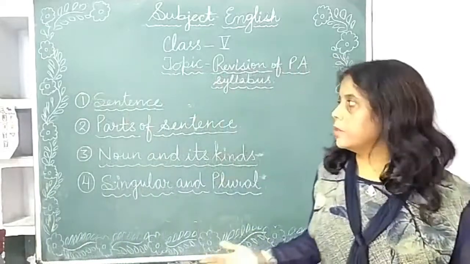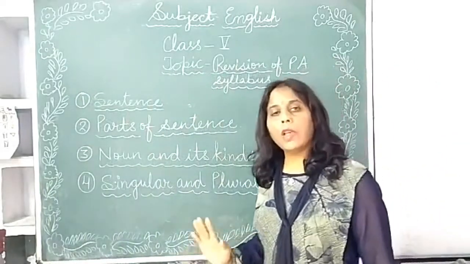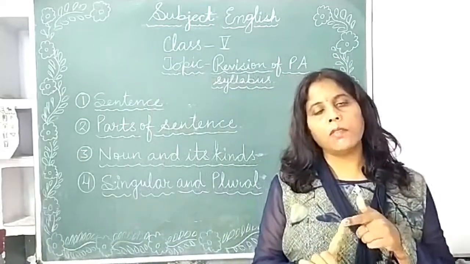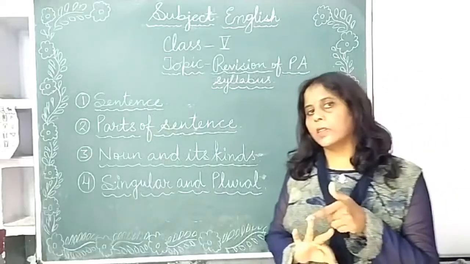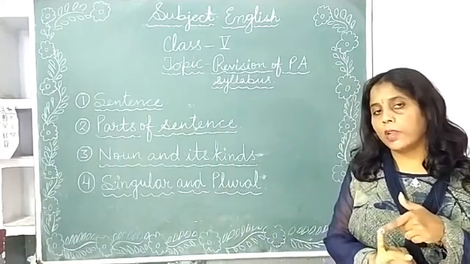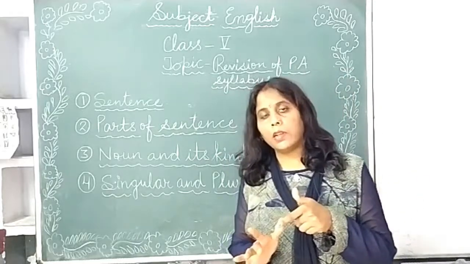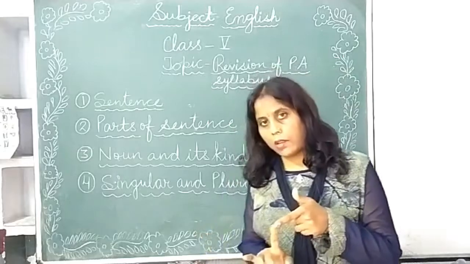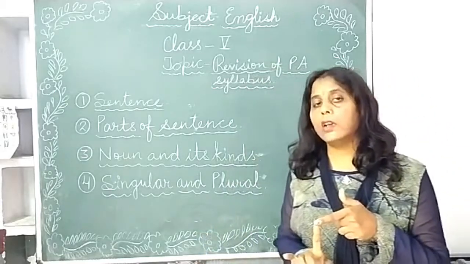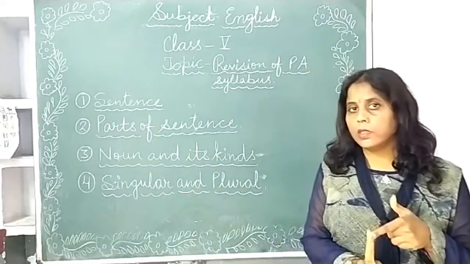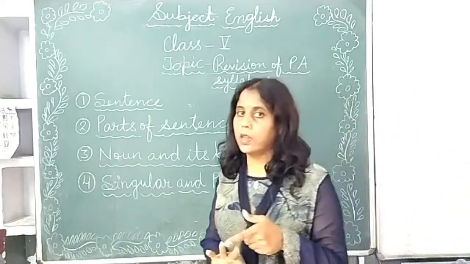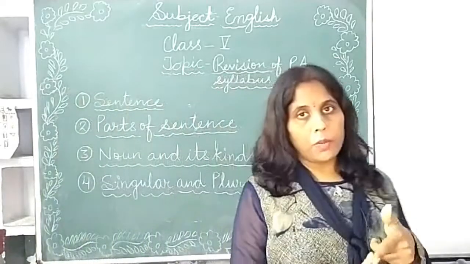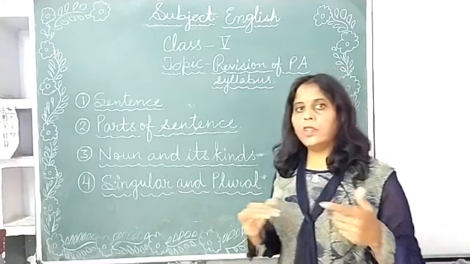Then how many kinds of sentence are there? There are 5 kinds of sentence. First is assertive, second is interrogative, third is imperative, fourth is exclamatory, and fifth is optative sentence. First assertive sentence, that is the simple statement. Interrogative sentences are used for asking the question. Imperative sentences show command and request, and exclamatory sentences show sudden feelings of mind, and optative sentence shows wish and